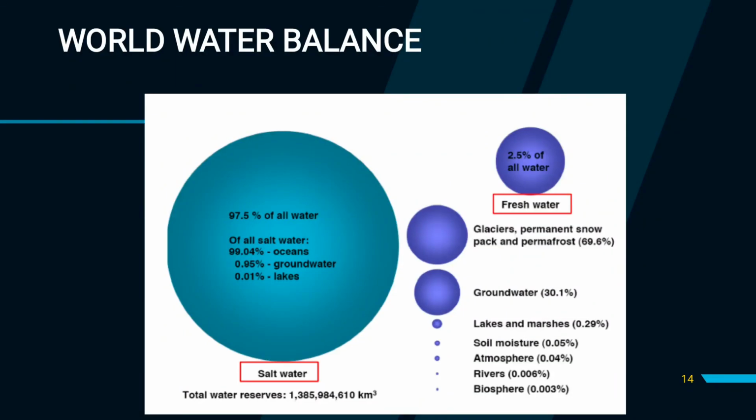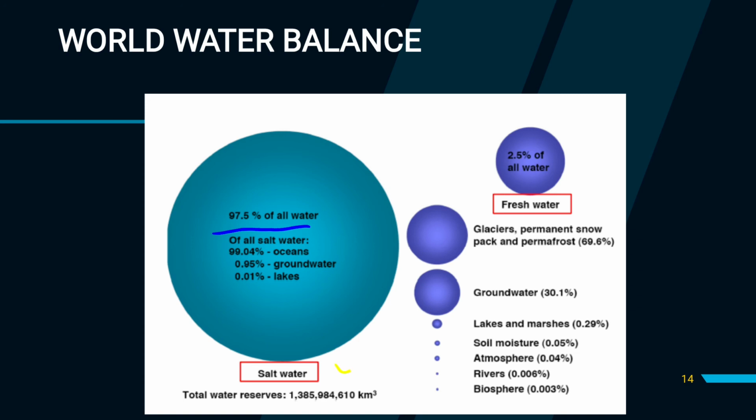Now next is the world water balance. What is the percentage of water in different forms? We will see here. You can see 97.5% of all water is salt water, of which 99.04% is present in the ocean, 0.95% in groundwater, and 0.01% in lakes.